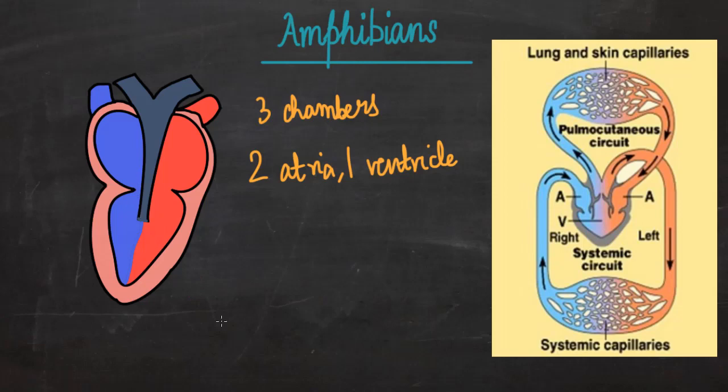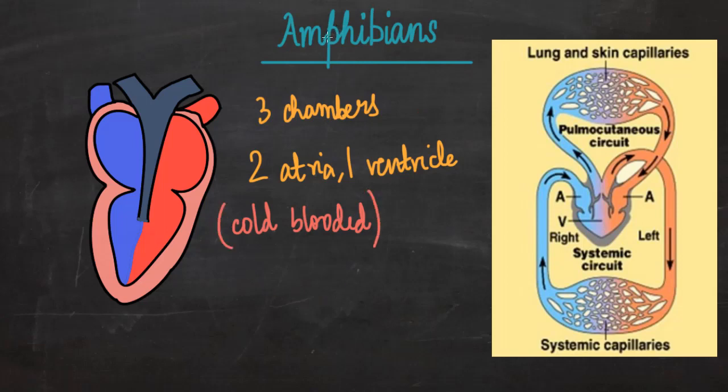It decreases the efficiency of the heart, because same blood will have to be purified or oxygenated again and again. So amphibians have three-chambered heart. What can be the reason? So amphibians are cold-blooded. Just like reptiles, fish, etc., amphibians are cold-blooded.